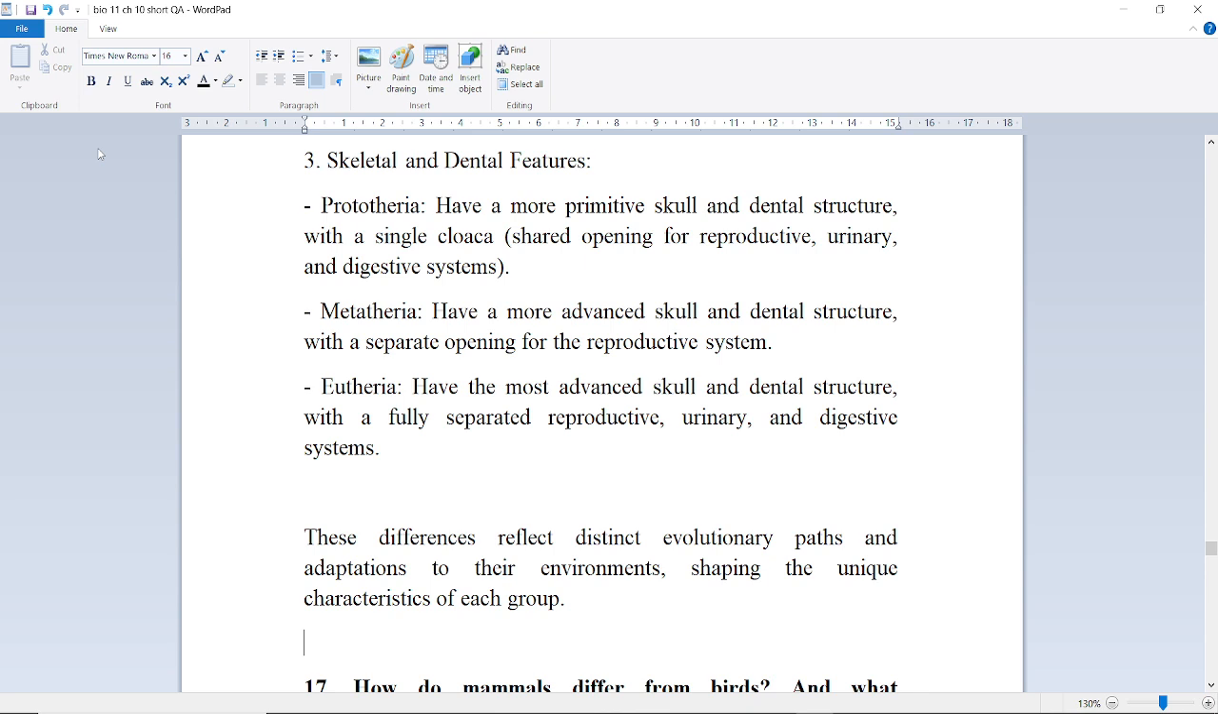And next, Metatheria have a more advanced skull and dental structure with a separate opening. And Eutheria have the most advanced skull and dental structure with fully separated urinary and digestive systems. These differences reflect distinct evolutionary paths and adaptations to their environment, shaping the unique characteristics of each group.